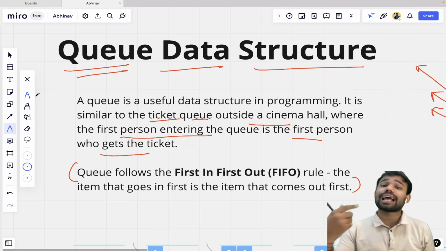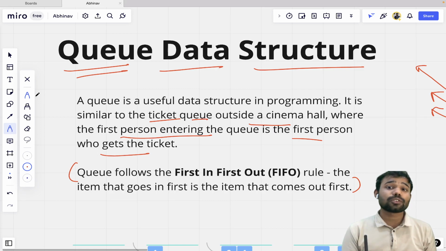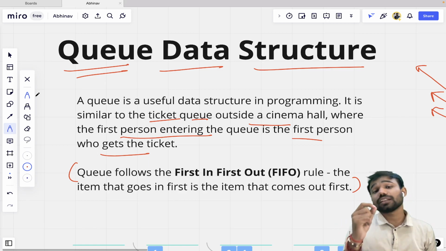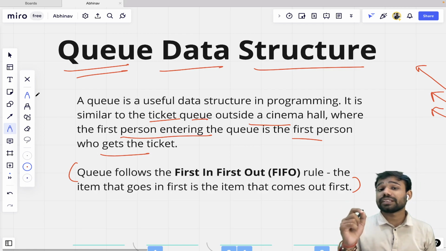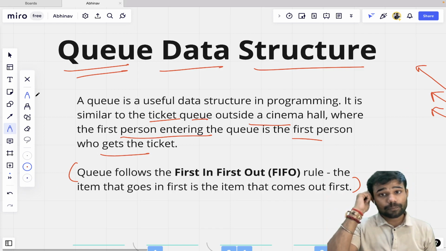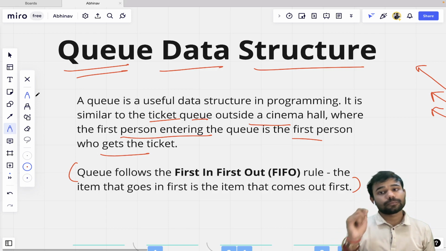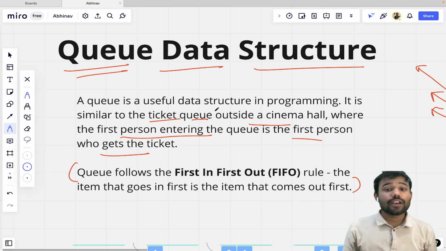Just as we saw with the stack, we implemented the stack data structure with the help of arrays. Similarly, we will implement this queue data structure too, but with the help of arrays only. But the thing we have to keep in mind, the property is basically that the first element which will be inserted will be the first one to be removed. Okay, that is exactly what we have to do.